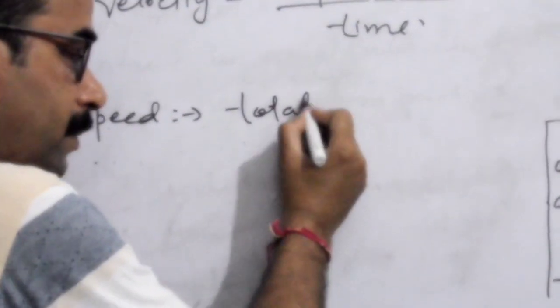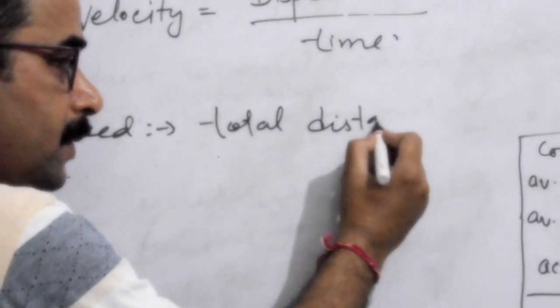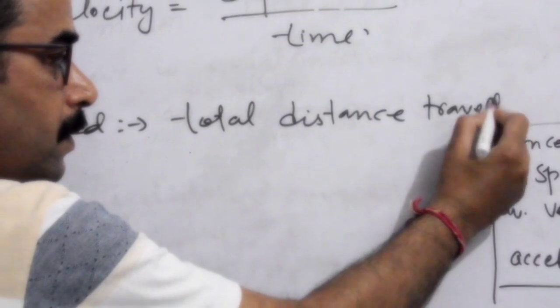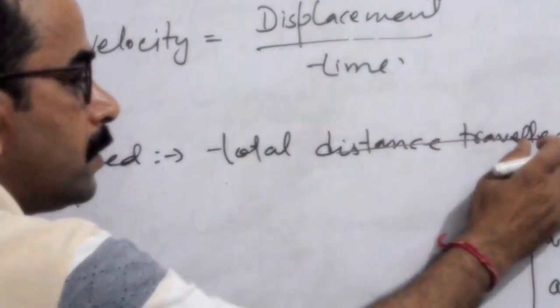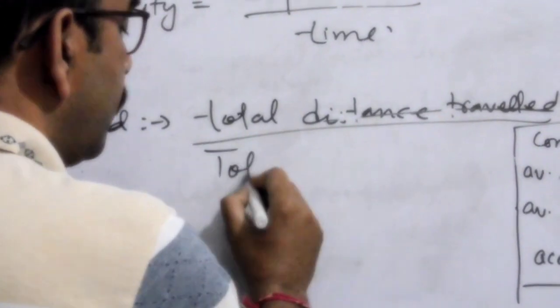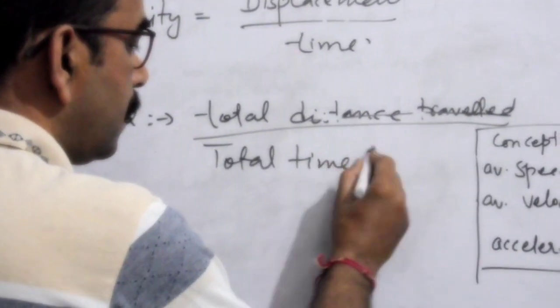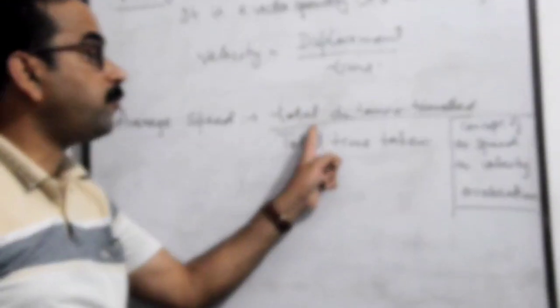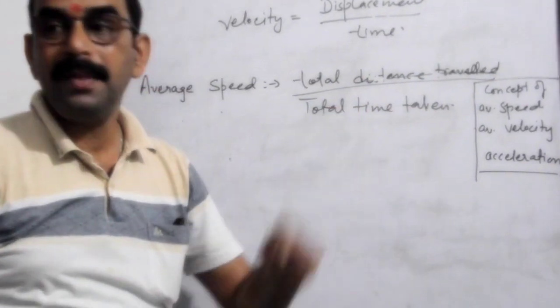Total distance traveled upon total time taken is average speed. So average speed is the ratio of total distance traveled to the total time taken.